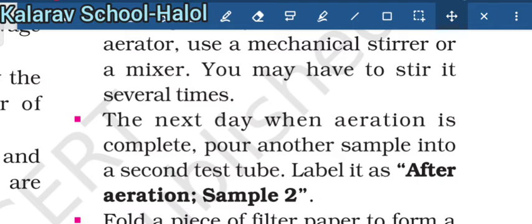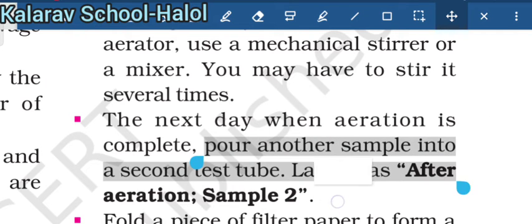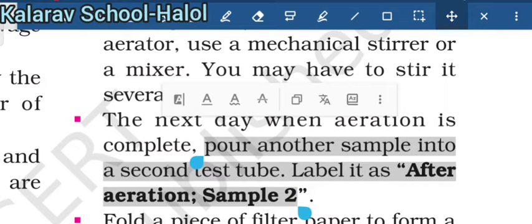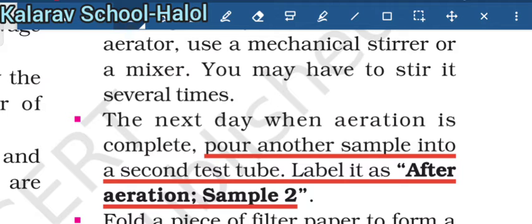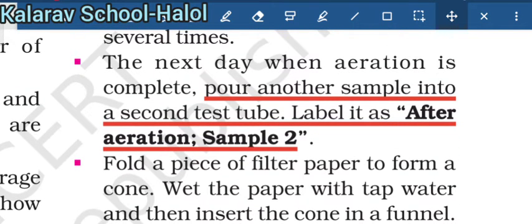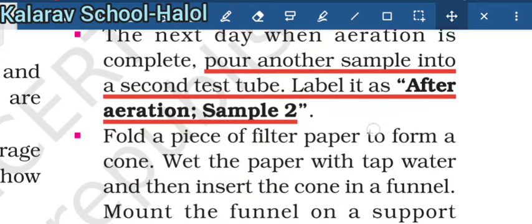Next day, when aeration is complete, pour another sample into a second test tube and label it as after aeration sample 2. Firstly, you have to collect it and mix it. It is before treatment sample 1. So after aeration sample 2, add the aerator or mix the contents.